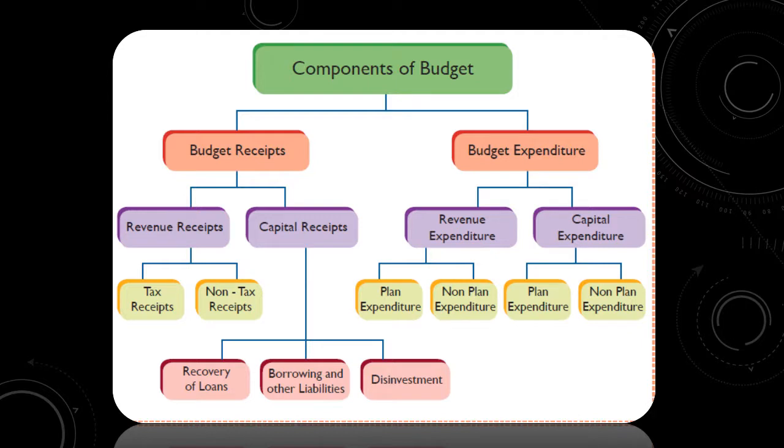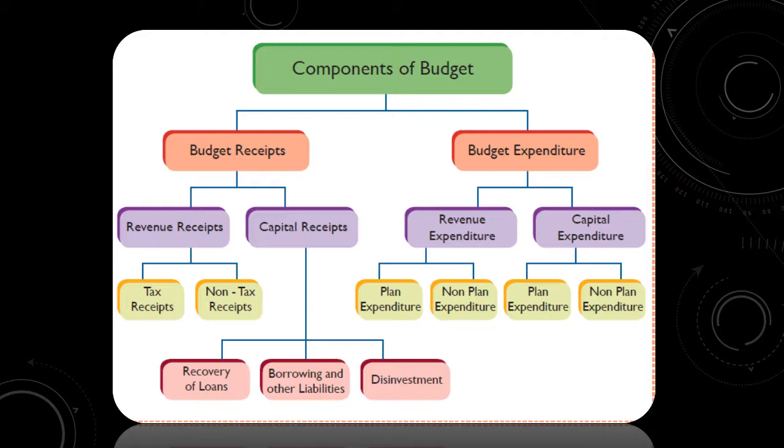Components of budget. The two components of budget are budget receipts and budget expenditure. The budget receipts are divided into two: revenue receipts and capital receipts. Revenue receipts are further divided into two: tax receipts and non-tax receipts. Capital receipts are divided into three: recovery of loans, borrowing and other liabilities, and disinvestment.